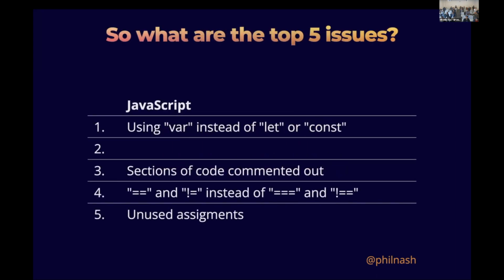Now, before I go on and hit number 2, which is my favorite, I do want to say that I'm in no way suggesting that everybody drops everything on Monday and does a sprint based on changing var to let or const, depending on where we are in the code base. That's a terrible idea, because presumably your code is running fine right now, even with vars, or with double equals instead of triple equals, things like that, or with these unused assignments. It's stuff that doesn't matter.